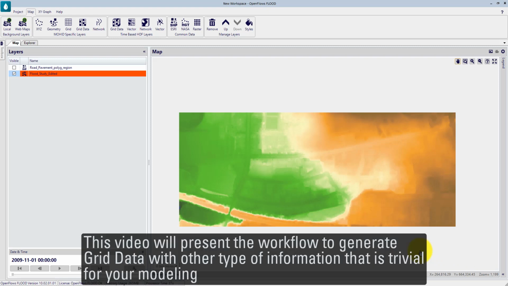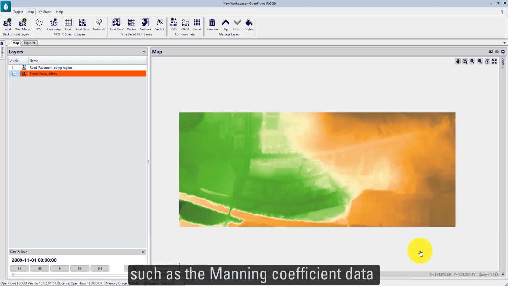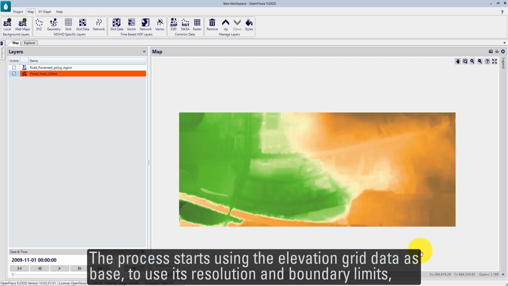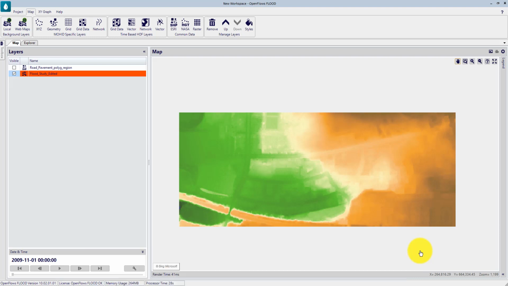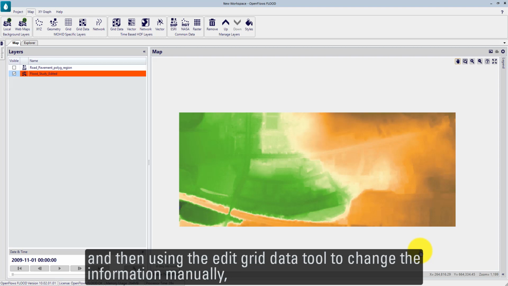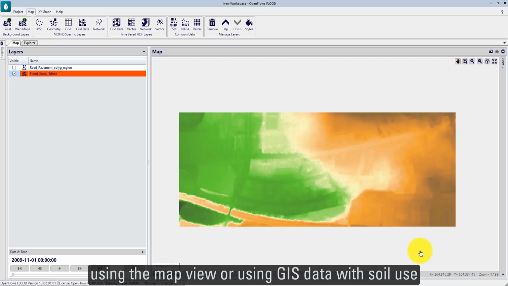This video will present the workflow to generate grid data with other type of information that is trivial for your modeling, such as the Manning coefficient data. The process starts using the elevation grid data as base to use its resolution and boundary limits, and then use the Edit Grid Data tool to change the information manually using the map view or using GIS data with soil use.